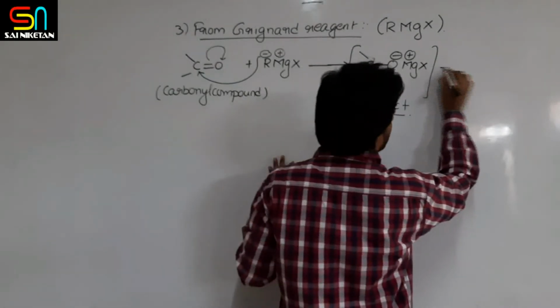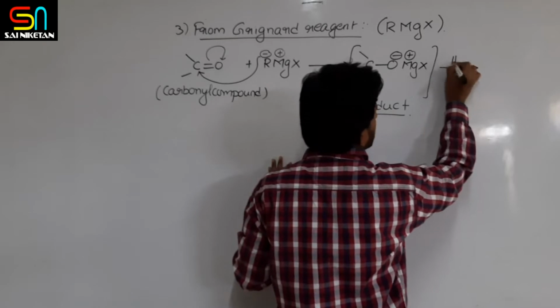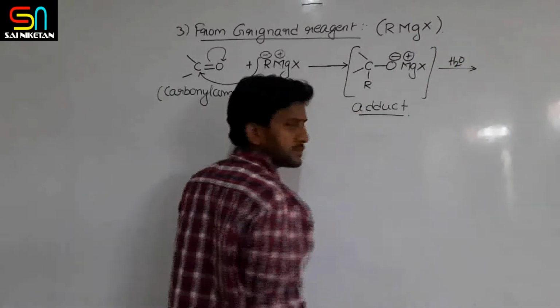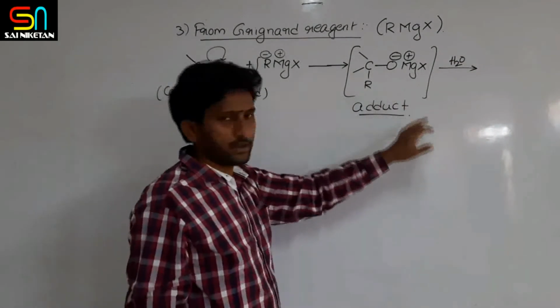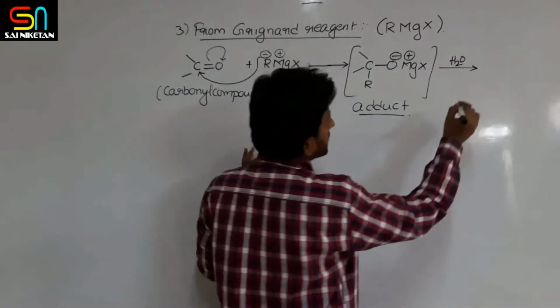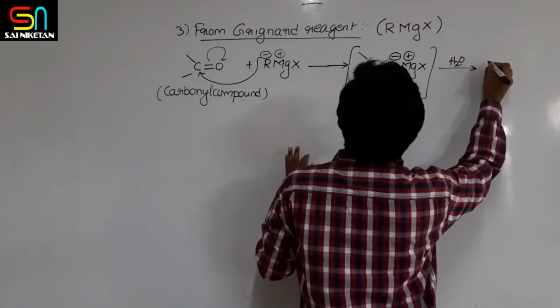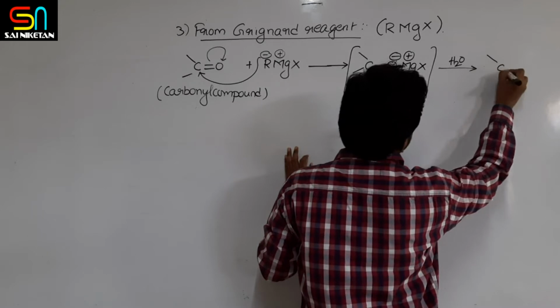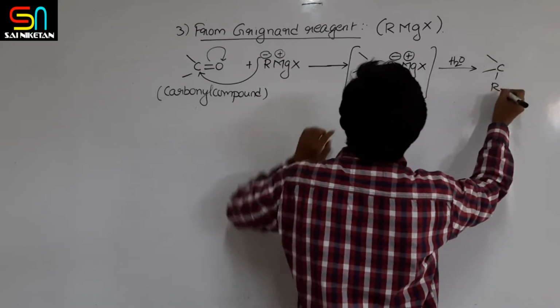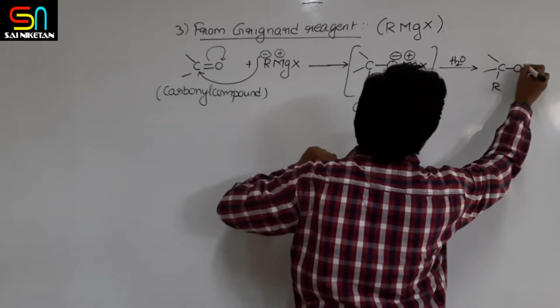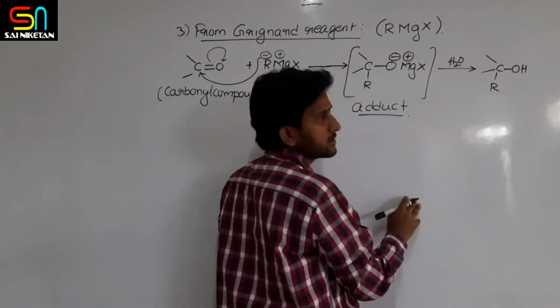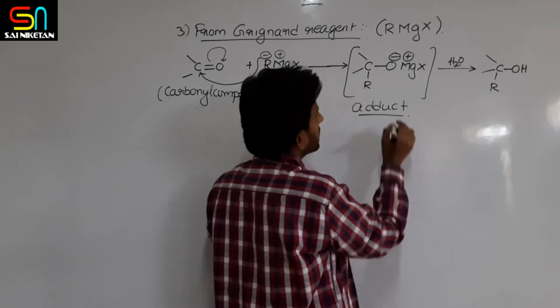Then this compound, the adduct, on hydrolysis produces alcohols. I am writing R here, this C with OH, alcohol.